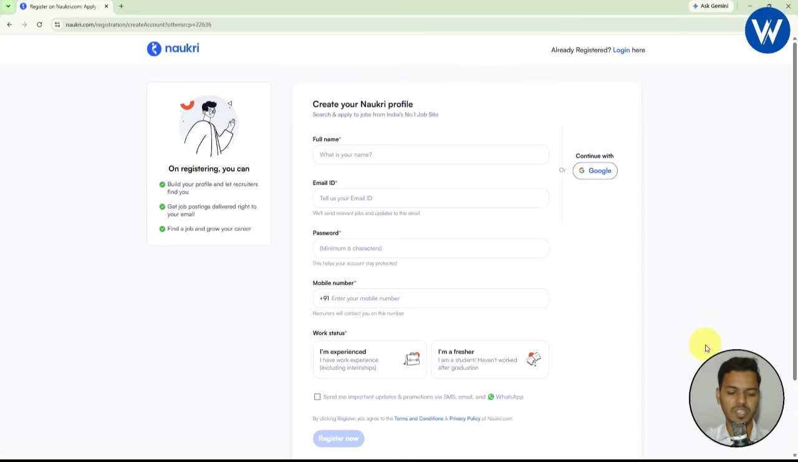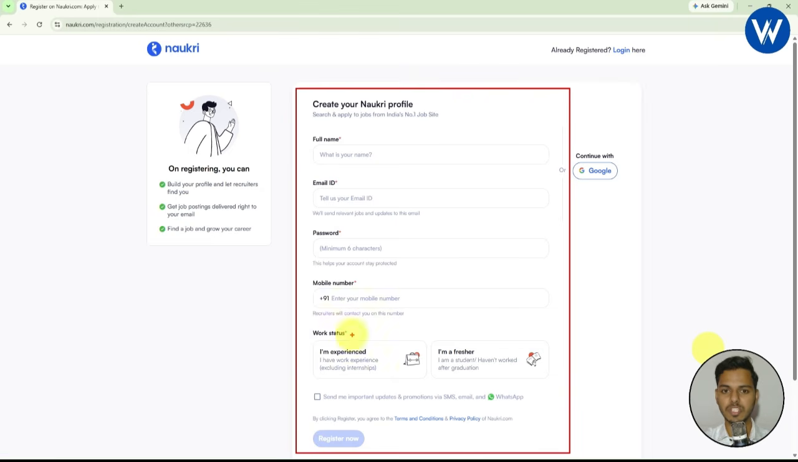The first option is you need to create manually. At the left hand side you can see this is the first option in order to create a Naukri account, and the second method in order to create the Naukri account is you can just continue with Google.